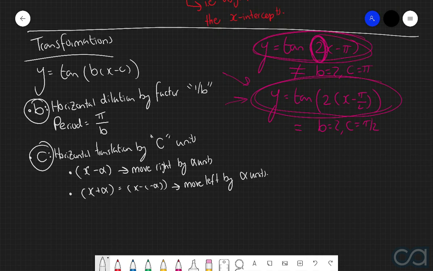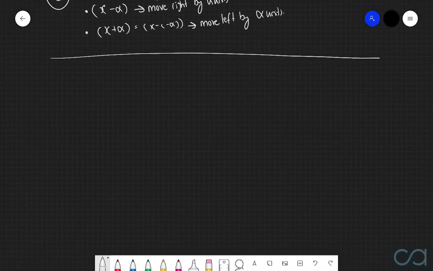And so now moving on to the different types of questions you're going to be expected to answer about tangent functions. Once again, they're going to be very, very similar to the types of questions you were already asked about sine and cosine functions, but now we're just going to be applying them to the tangent function instead.